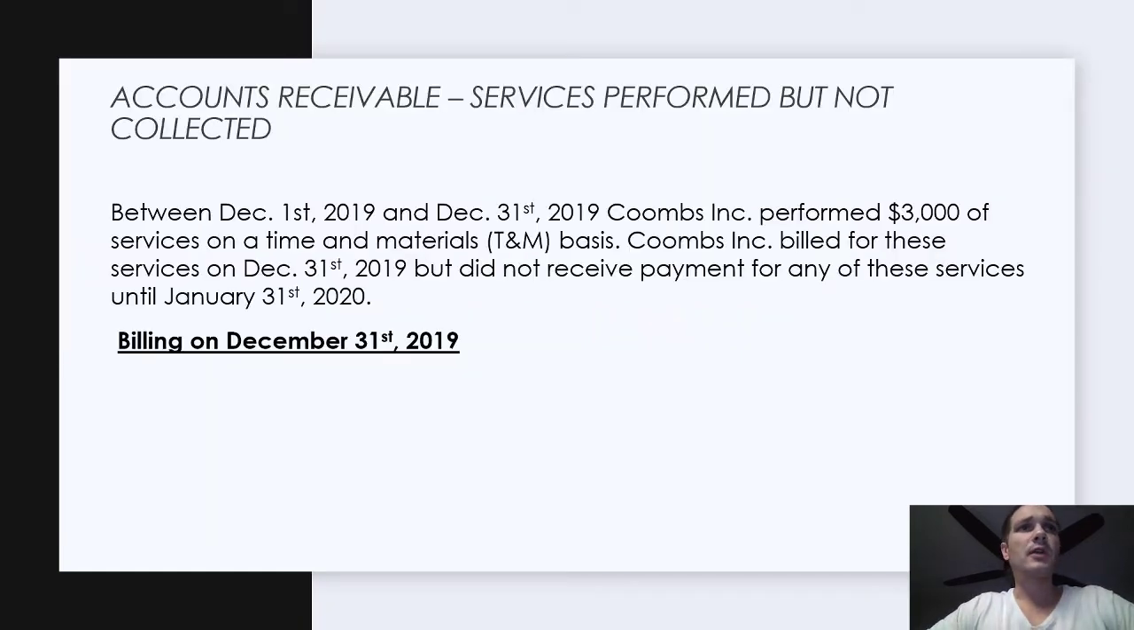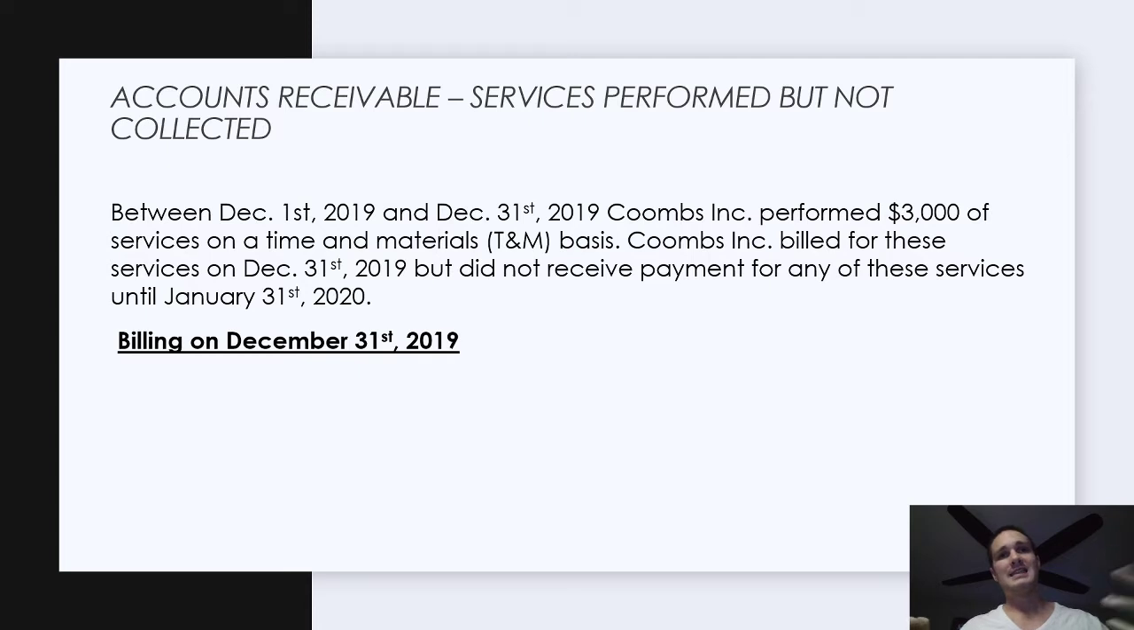So the fact pattern is between December 1st, 2019 and December 31st, 2019, Coombs Inc. performed $3,000 of services on a time and materials, or T&M, basis. Coombs Inc. billed for these services on December 31st, 2019, but did not receive payment for any of these services until January 31st, 2020. And so this is very common in consulting companies or professional service companies to perform services and then have delayed billing terms.